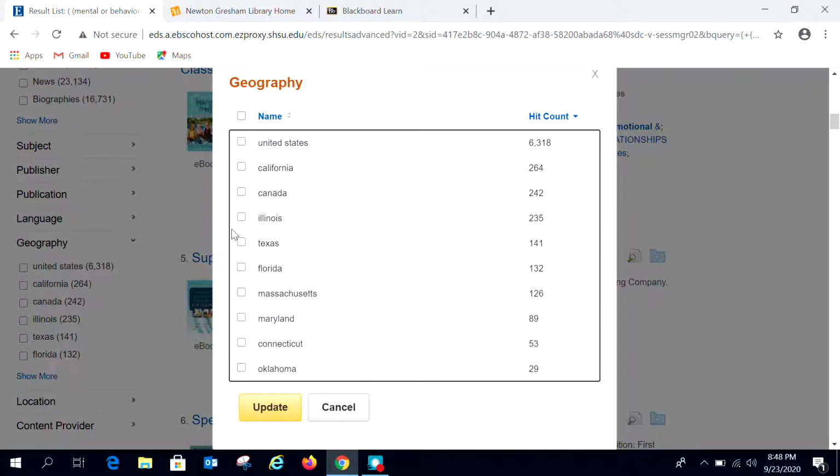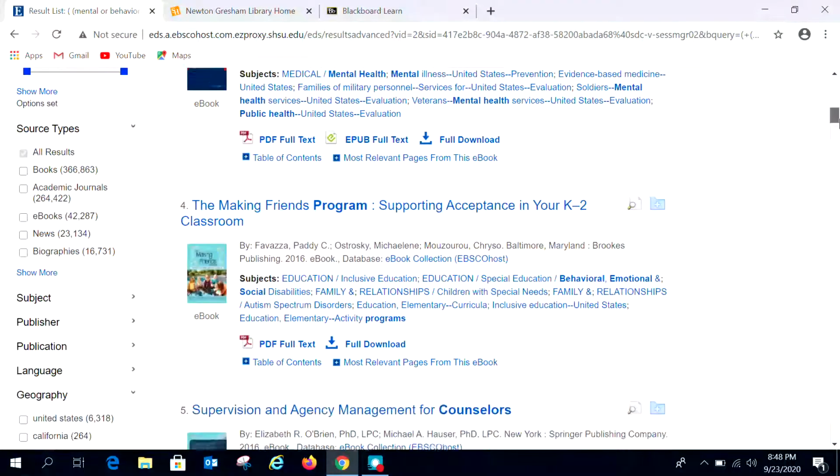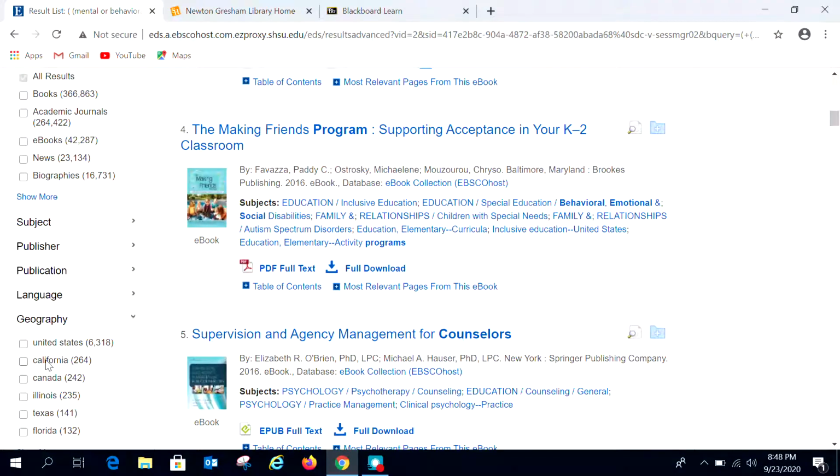In this particular case, it doesn't look like we have any of those, so I'm not going to click any of those. But you can choose as many or as few of these as you want, and it's just a nice way to eliminate some extra stuff if you want to focus in a specific place. And of course, you can see we would have the ability to search in specific states. So if you want to focus very specifically in Texas or whatnot, you can do that from there.